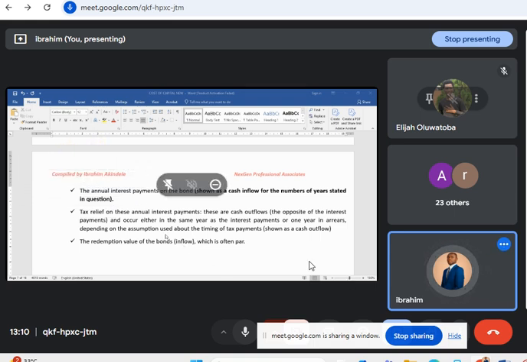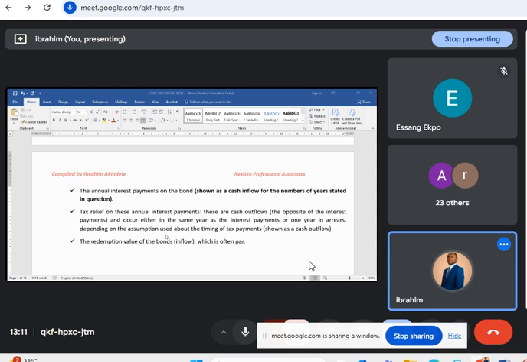If these are the ingredients, how many do you need? You need the market value as an outflow. You need the annual interest rate. Of course, you pay interest when you borrow money. Your interest will reduce because of the tax relief. Relief means that instead of paying me 10 naira, you are now paying me a reduced amount.